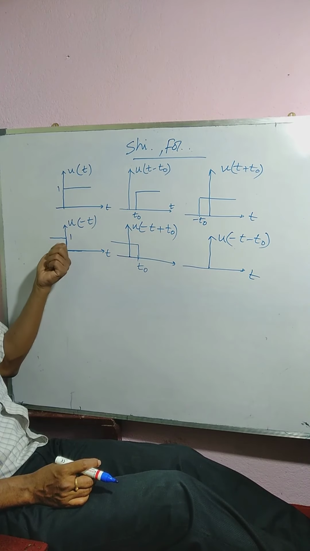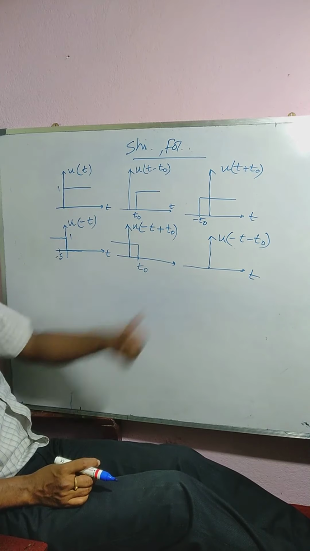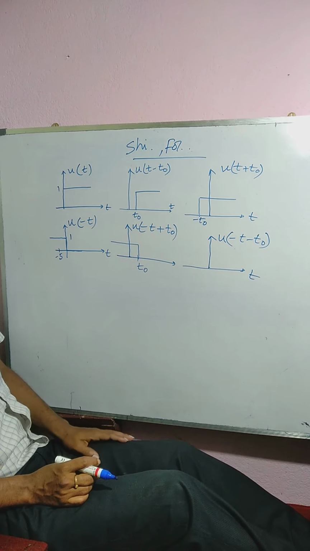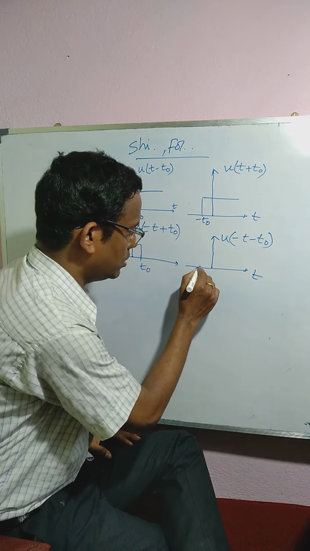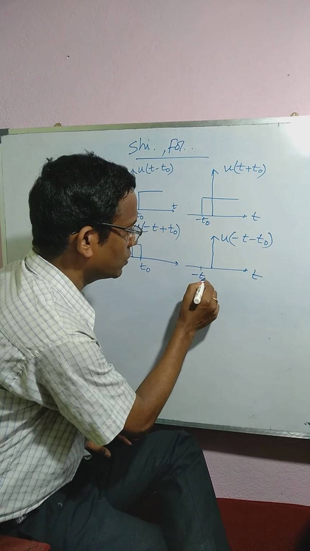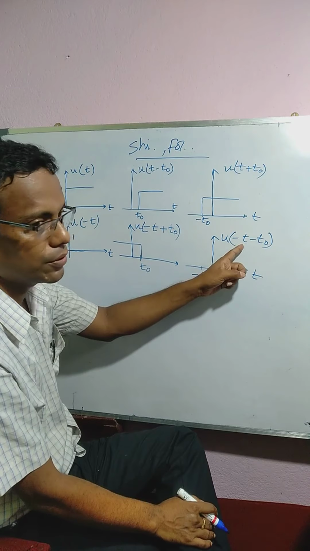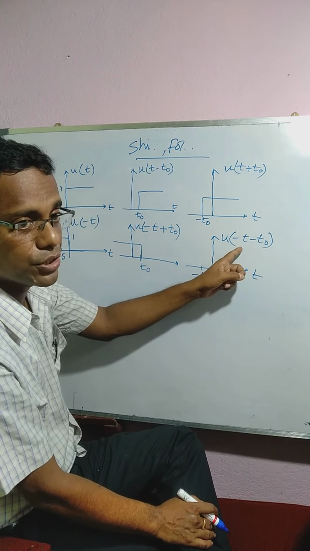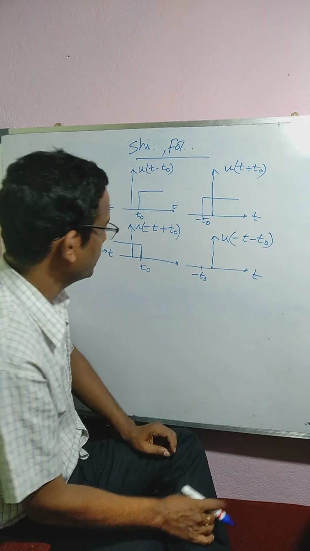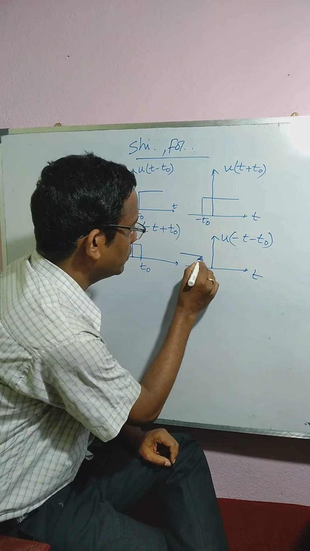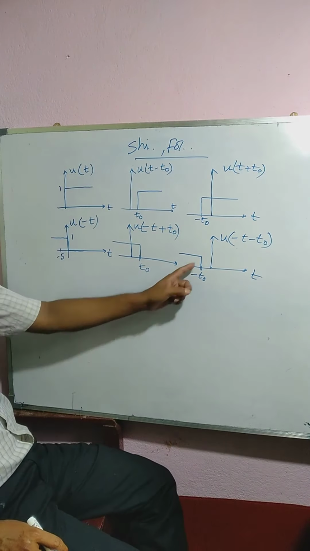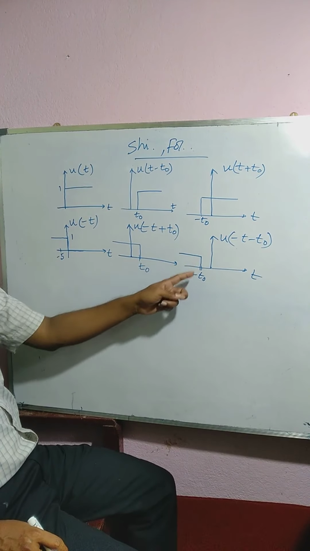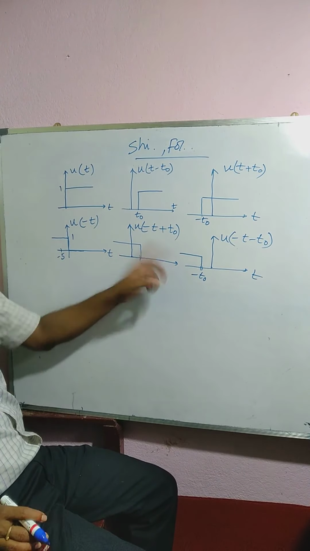U of 0. Similarly, if you substitute t equals minus t naught, minus of minus t naught, that means plus t naught, it will start with the value of 1.